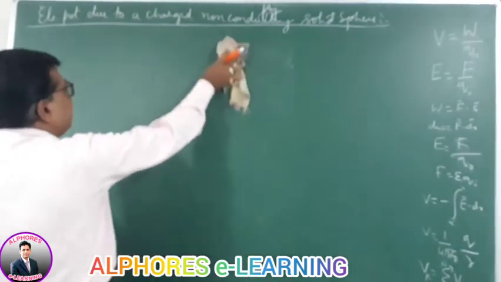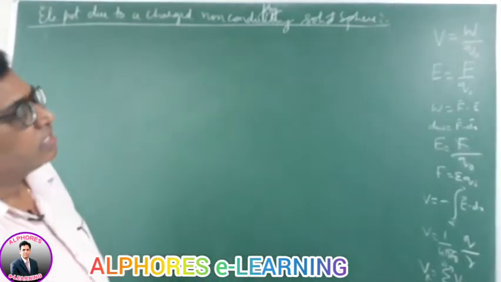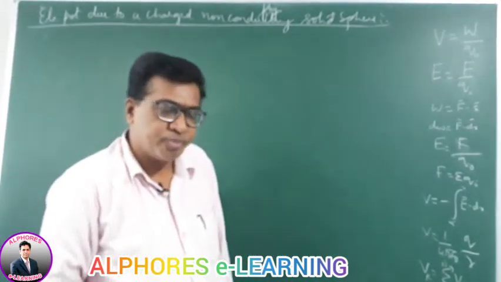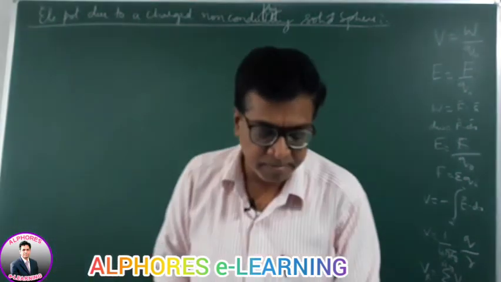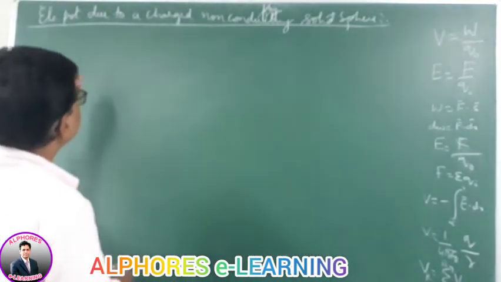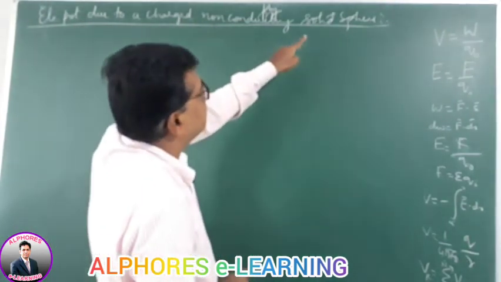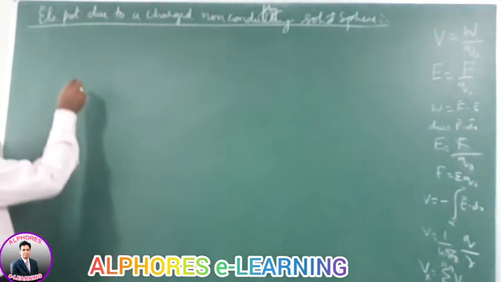Using them, we will now derive the formula for the electric potential due to a non-conducting charged solid sphere, right? This is a difficult part. You should be careful to understand and think carefully. Okay, please look here. Electric potential due to a charged non-conducting solid sphere. Let me consider a solid sphere.